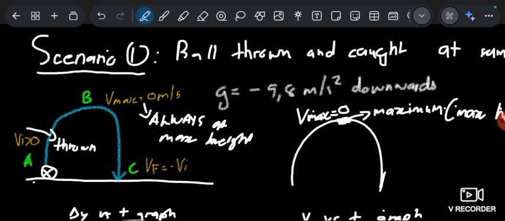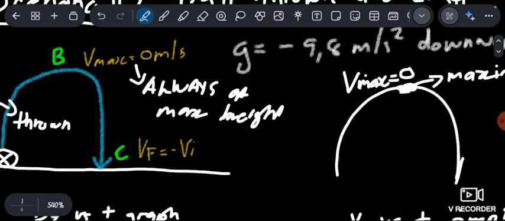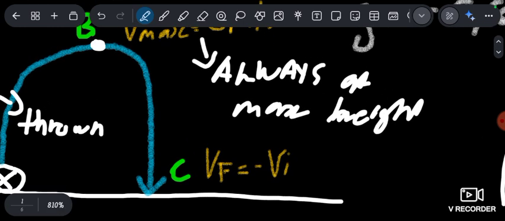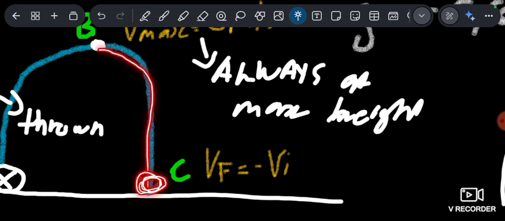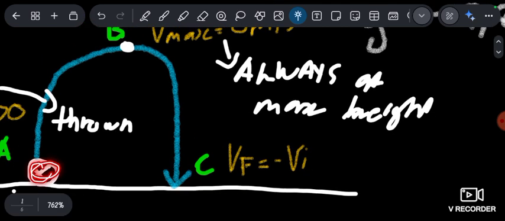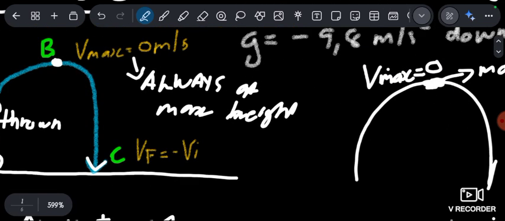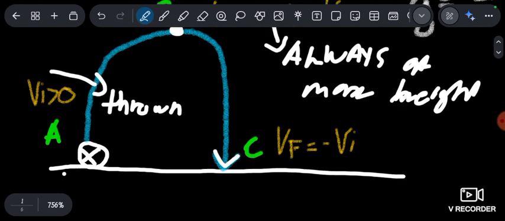Now, what you must take note of is that the ball's velocity is 0 over here, but if it goes all the way back to where it was and is caught at that same height from where it was thrown, the velocity final is going to be the same as the velocity initial, but in the opposite direction.